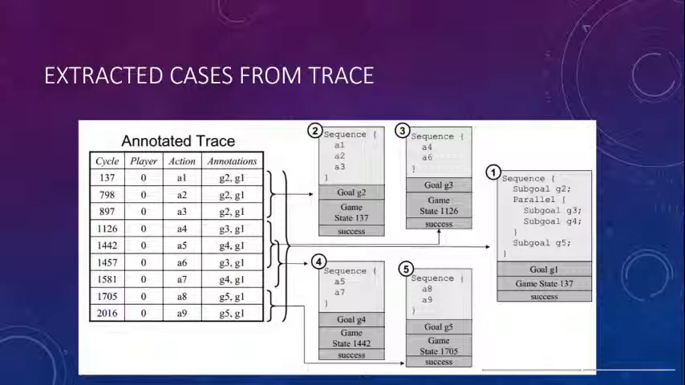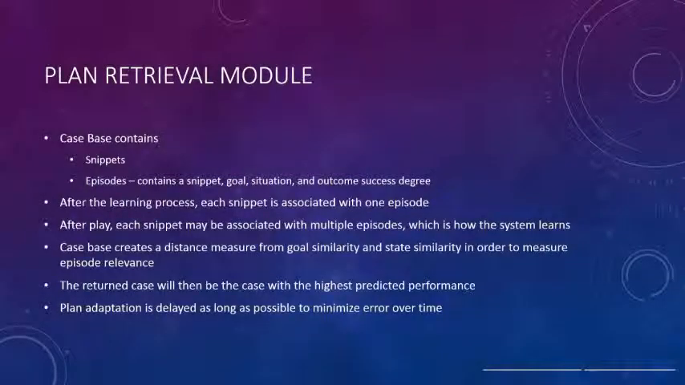The plan retrieval module functions by contacting the case database and analyzing which episodes will have the highest predicted performance in the current situation. The case base contains snippets and episodes. Episodes are constructed from a snippet, goal, situation, and outcome success degree, forming a four-tuple. Following the learning process, each snippet is then associated with exactly one episode, but during play this will change as new episodes are created. This is how the system learns over time and is able to gain experience.